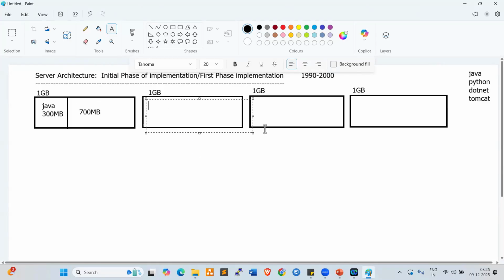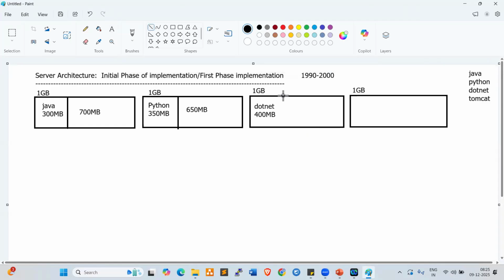Next one, Python. Python occupied 350 MB, for example. The remaining space will be wasted, so here 650 MB will be wasted. Next one, .NET. The .NET application occupied 400 MB, for example, so the remaining 600 MB will be wasted.